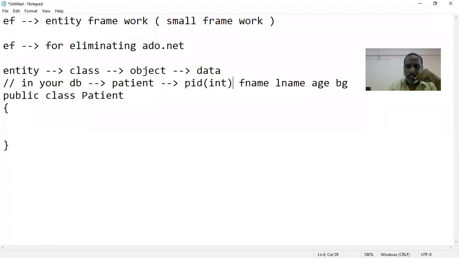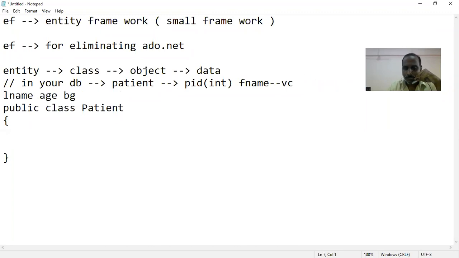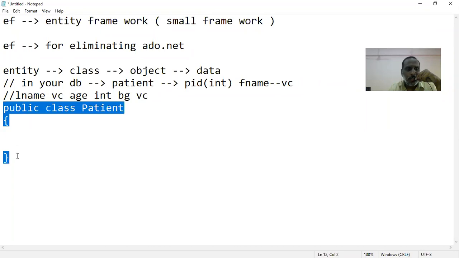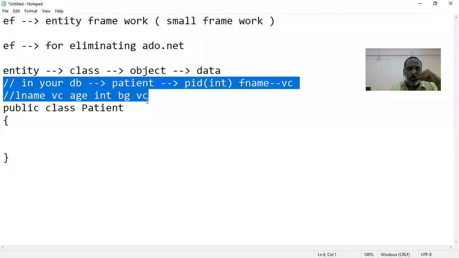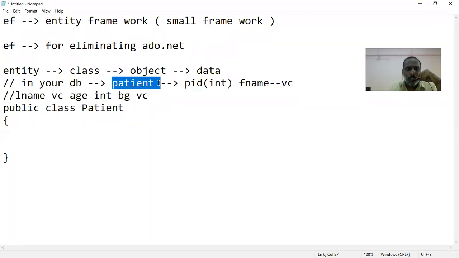So PID will be integer, F name will be varchar, and L name will again be varchar. I think you would have seen the structure of your database table. Age will be integer type, and blood group will be varchar type. Now what I will do here is try to create an entity class for storing one patient's data, related to the data present in the patient table.